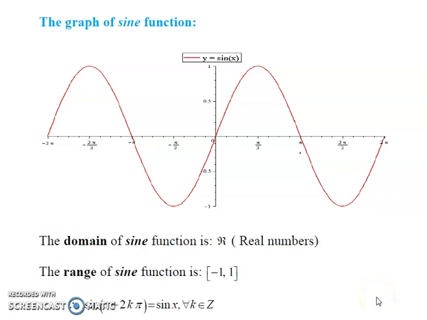The graph of sin x passes through the origin.